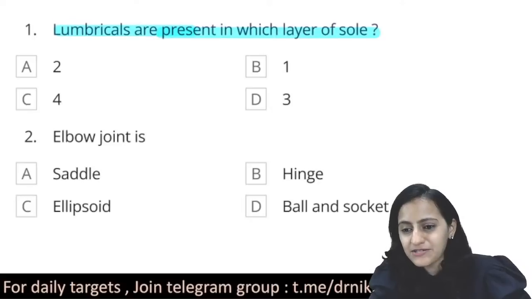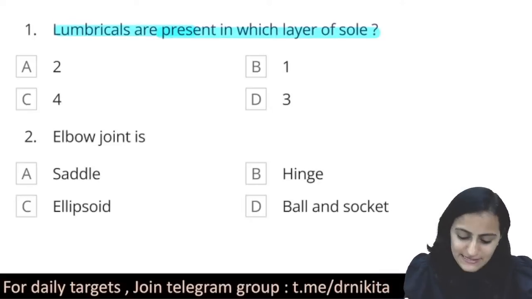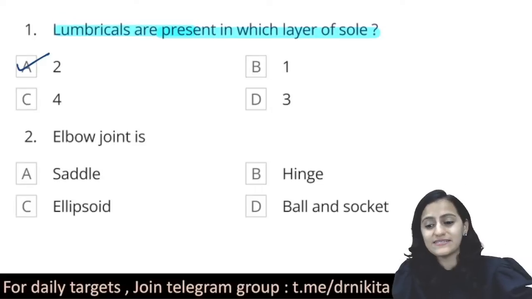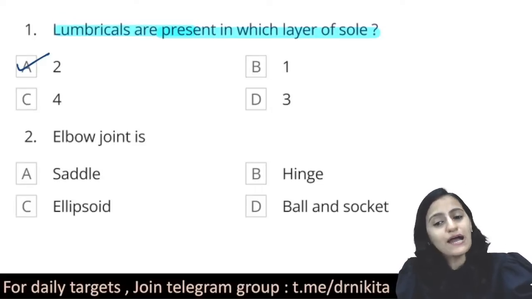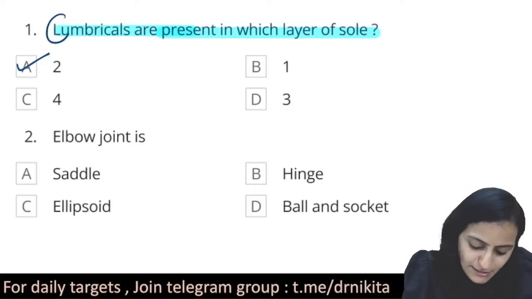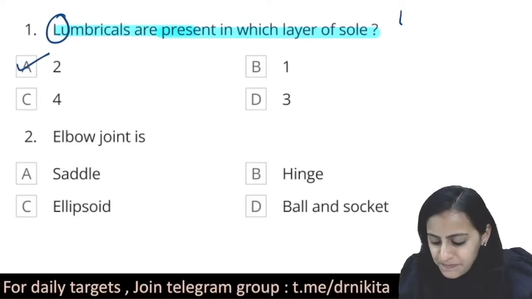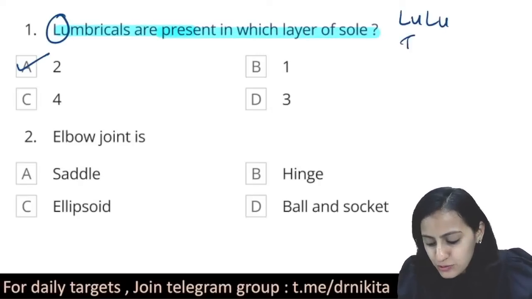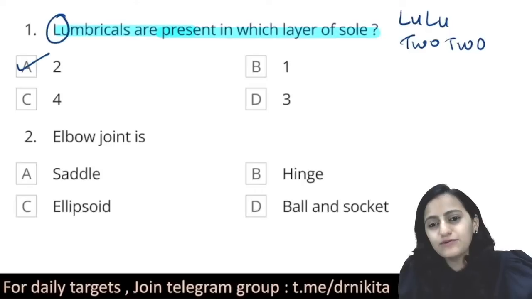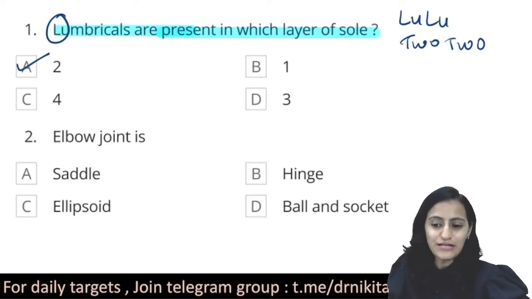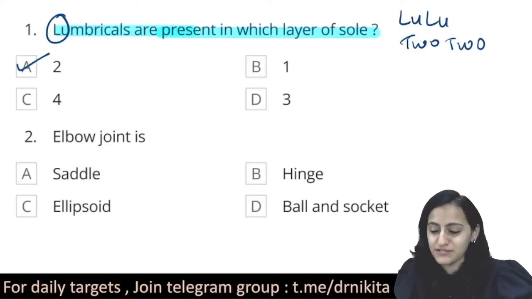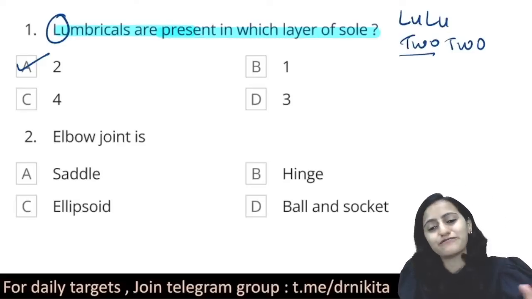Okay, absolutely right. The answer is A. It is the second layer. So how you can remember this: lumbricals, Lu is like 2 2. Remember that Lu is like 2 2. So the lumbricals, Lu is 2, it is present in the second layer of the sole.